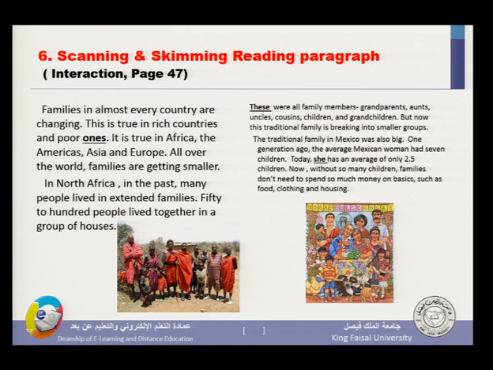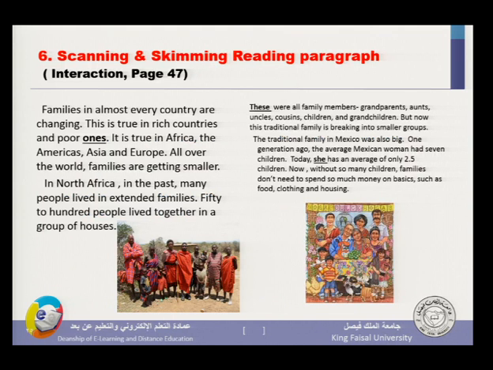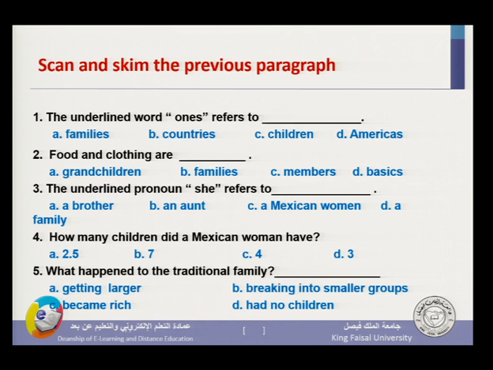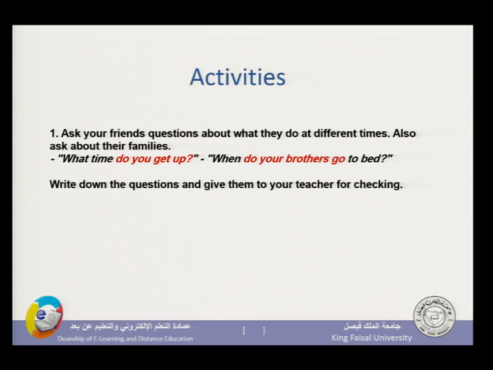Here I gave you an example for the word scanning and scheming. Okay, notice we have the underlined word which is ones. Families in almost every country are changing. This is true in rich countries and poor ones. Ones refers to the word countries, of course. You might be asked about it. The underlined word ones refers to families, countries, children, or Americas. Of course, it is countries. If you refer back to the example, you will see that ones refers to countries, but not any other thing. Okay? The rest of the examples are the same.